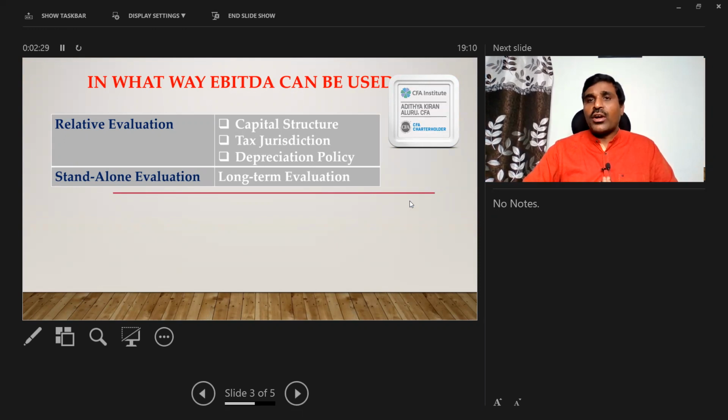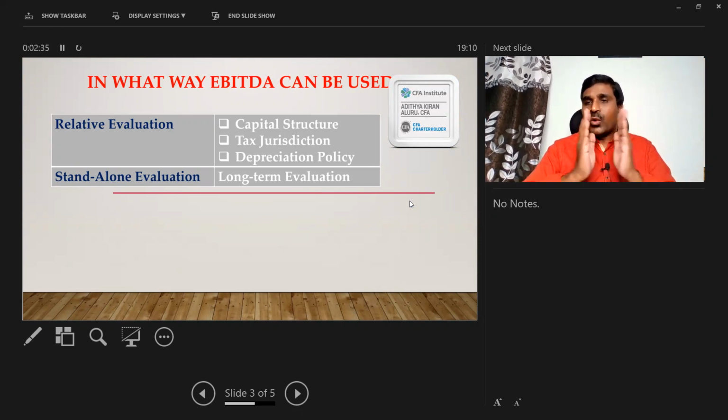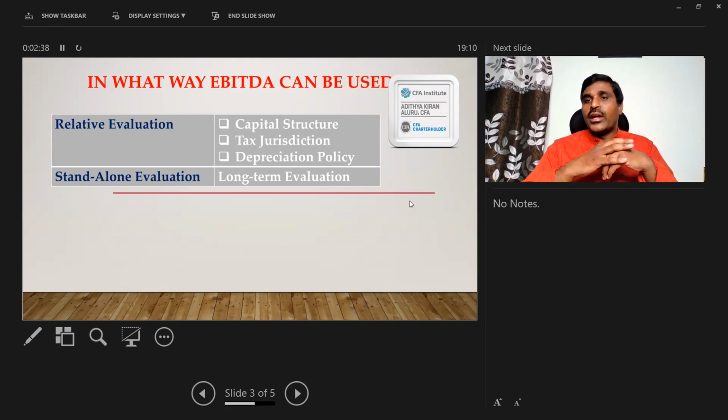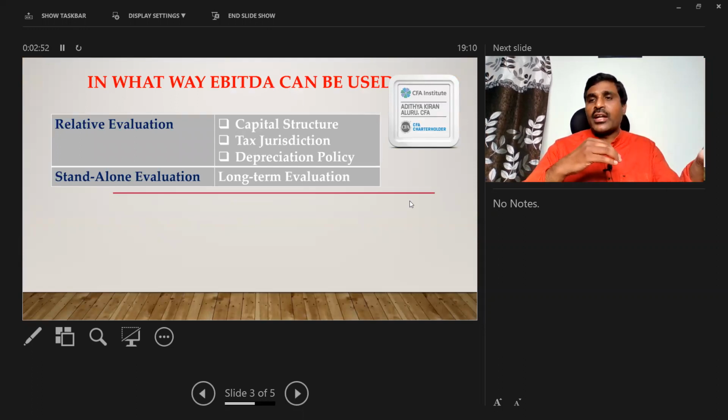So first point, sir, what is meant by relative evaluation? Relative evaluation refers to comparing two different entities. When I'm comparing two entities and I want to analyze which management is performing better, it makes sense to exclude these three items: interest, taxes, and depreciation. Depreciation and amortization are one and the same thing. Depreciation is for tangible fixed assets and amortization is for intangible fixed assets. I'm taking only three exclusions: interest, taxes, and depreciation. First point, interest.